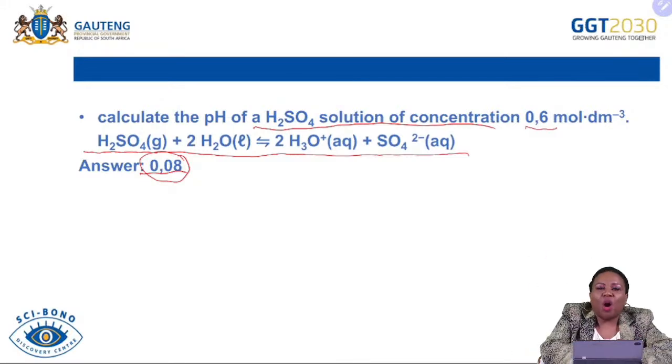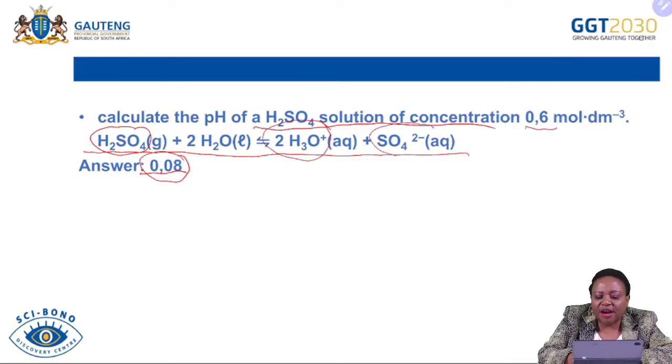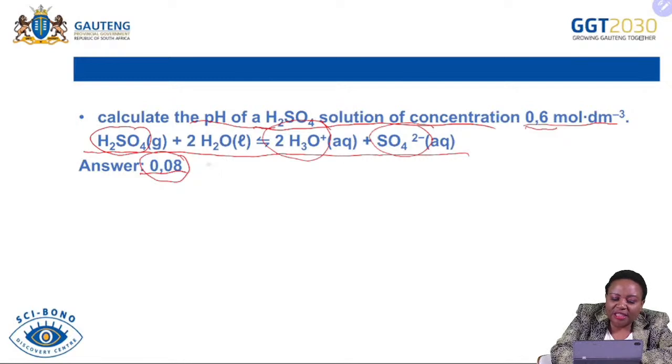Now let's go back to our question. We are provided with sulfuric acid reacting with water to produce 2 hydronium ions and sulfate ions. The first thing I think you did, you know that we are required to calculate the pH, and we are provided the concentration of the solution of sulfuric acid. So we know that sulfuric acid, H2SO4, dissociates to form what? 2H+